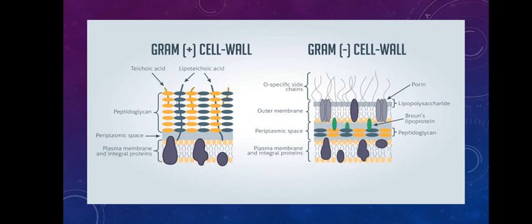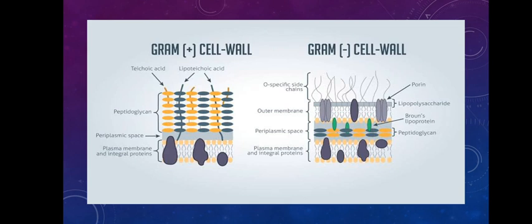And the outer membrane of the gram-negative bacteria contains various proteins named porins. The function of these porins is to move substances in and out across the membrane. Okay, so it was basically more permeable, and that's why we saw that after decolorization with alcohol, gram-negative bacteria easily removed the purple color and easily gained the safranin dye. That's because the outer membrane of these bacteria was more permeable. Okay, so that was the difference.